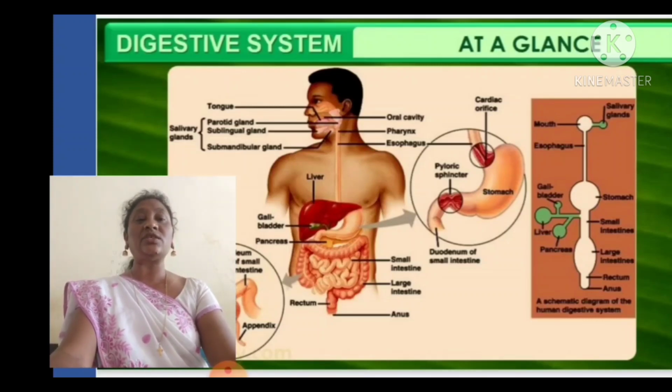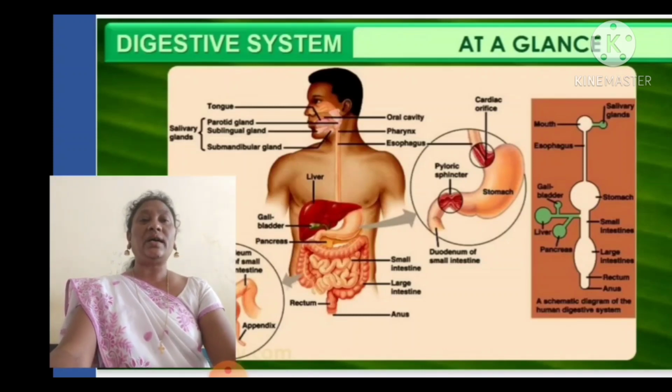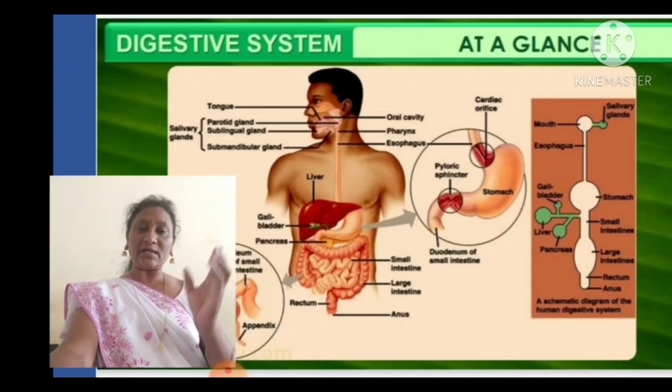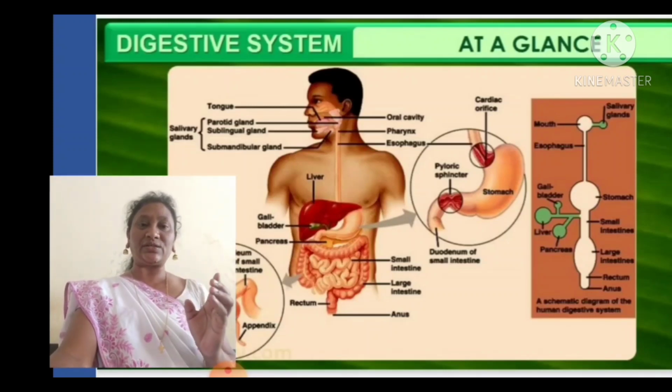You can see the C-shaped duodenum there in a circular. So it is a glance of the human digestive system. These are the different parts which are located in the human digestive system.